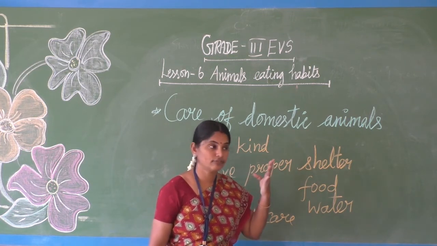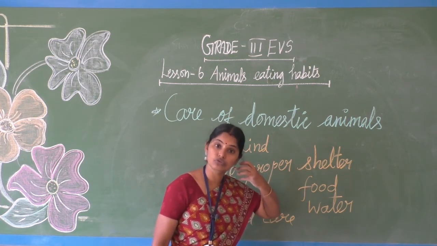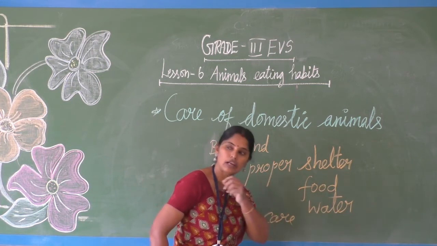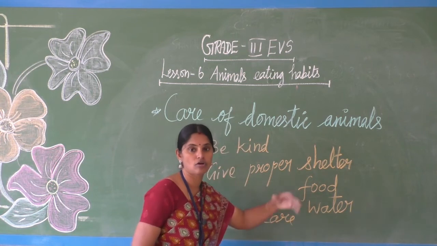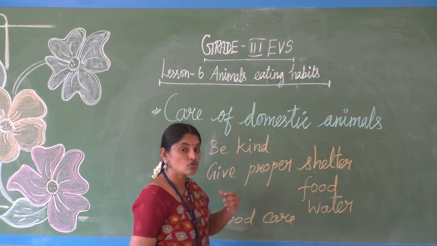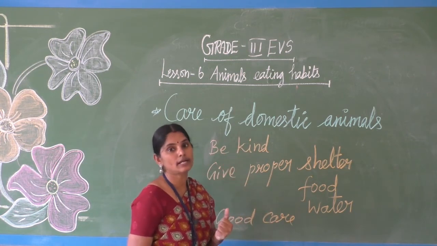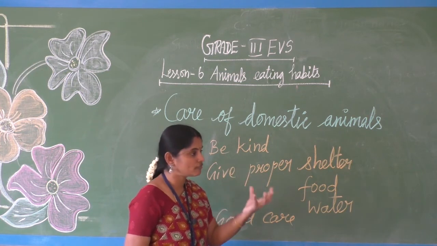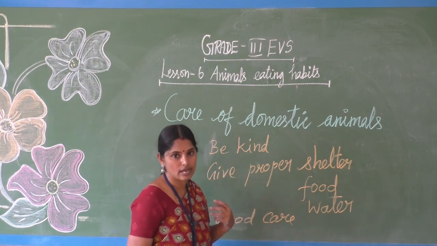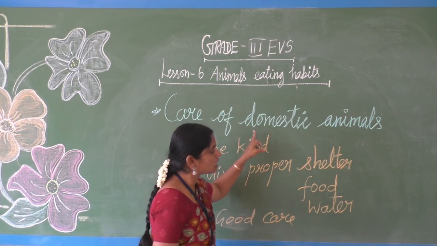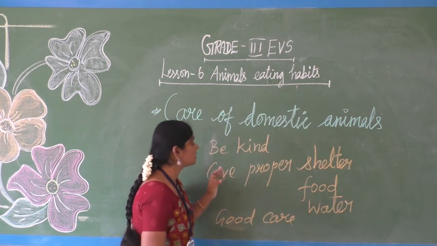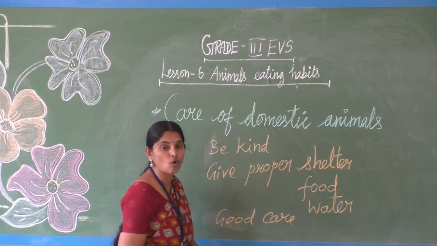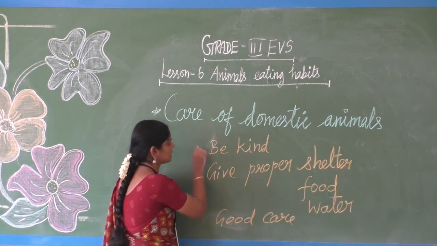Donkeys and horses are used to carry heavy loads. If we give a good load, they carry it and walk a long distance. So we are using the animals for some purpose or getting food from them. Those animals which can be tamed at home are called domestic animals.